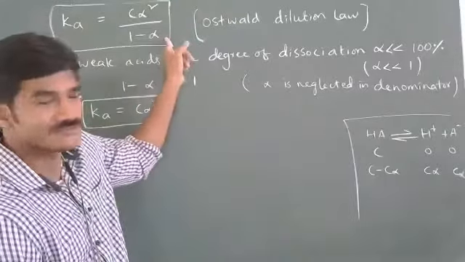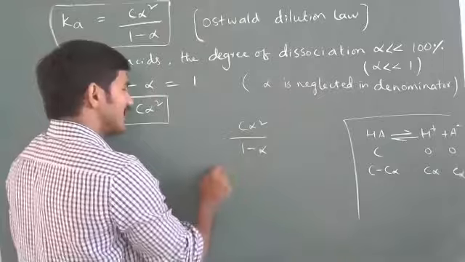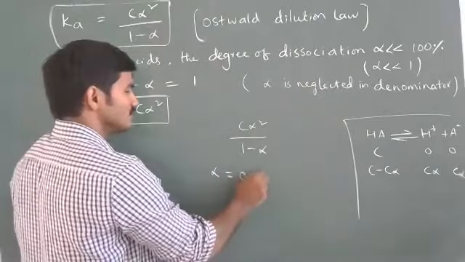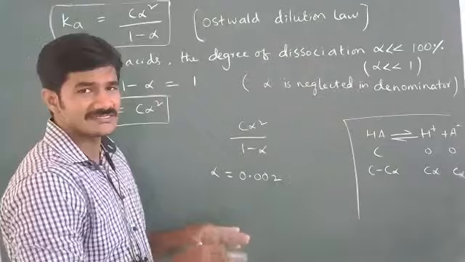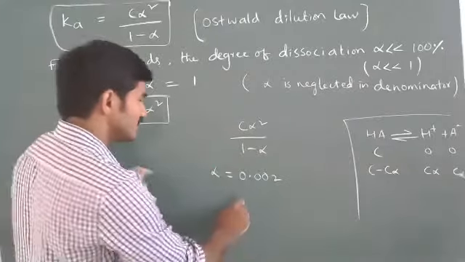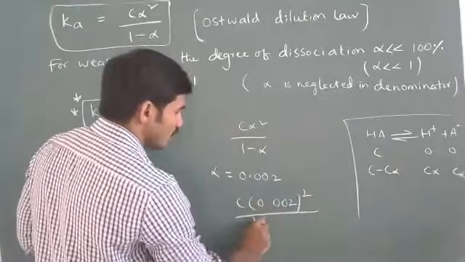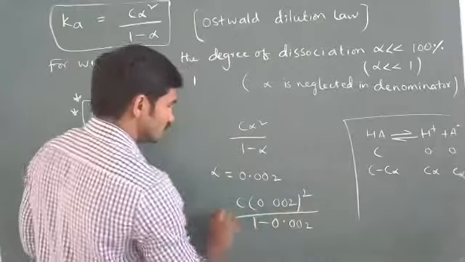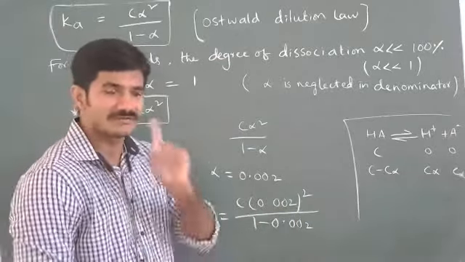For example, C alpha square by 1 minus alpha. I will take alpha as 0.002, because it is a very, very small value. In that case, C into 0.002 whole square by 1 minus 0.002. So can we take 1 minus 0.002 as 1?